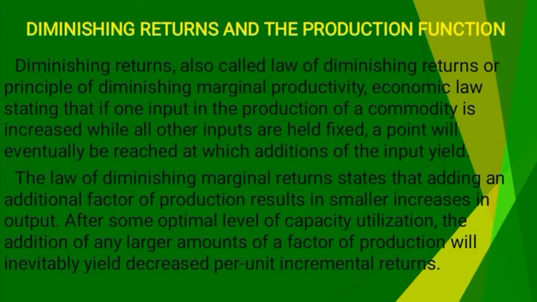Diminishing returns and the production function. Diminishing return, also called the law of diminishing returns or principle of diminishing marginal productivity, is an economic law stating that if one input in the production of a commodity is increased while all other inputs are held fixed, a point will eventually be reached at which additions to input yield less and less output. The law of diminishing marginal return states that adding an additional factor of production results in smaller increases in output. After some optimal level of capacity utilization, the addition of any larger amount of factors of production will eventually yield decreases in per unit incremental return.